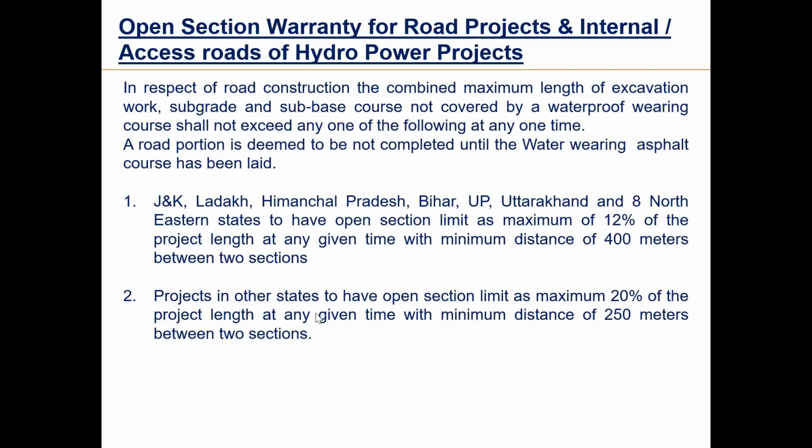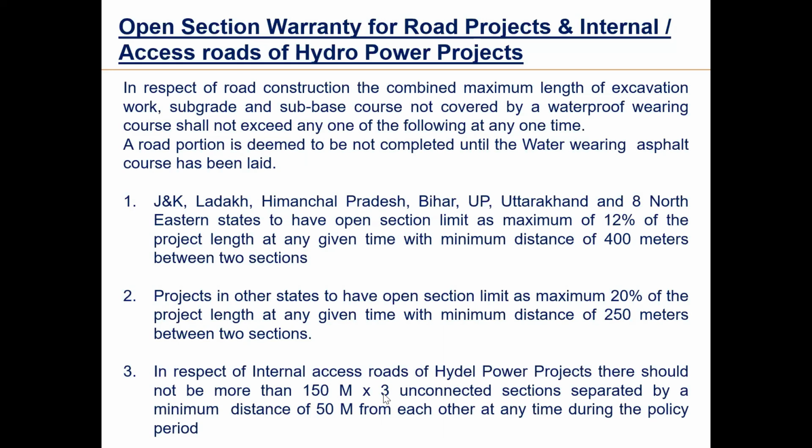Now for projects in other states, here the limit is 20%, like your MP, Rajasthan, Tamil Nadu, Kerala, Karnataka, Gujarat, all these states. The limit is 20% overall. The rules are relaxed. Instead of 12%, it is now 20%. And instead of 400 meters, the minimum distance is also reduced to 250 meters. So rules are a little relaxed.